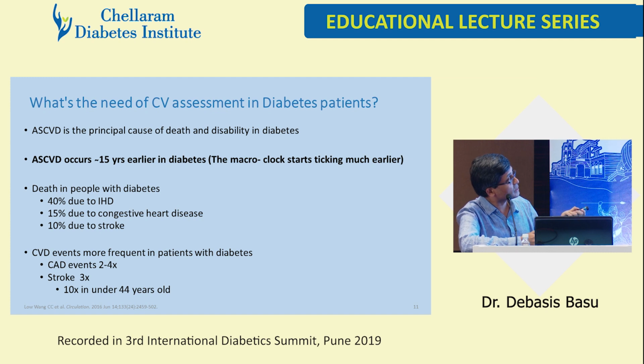Now these are the data. Death in people due to diabetes: 40% due to IHD, 15% due to congestive heart failure, 10% due to stroke.